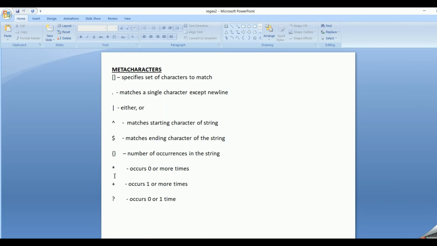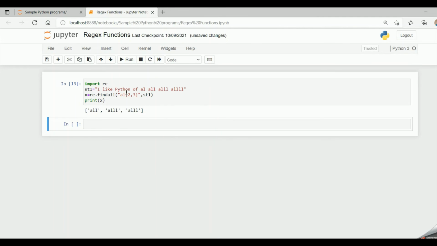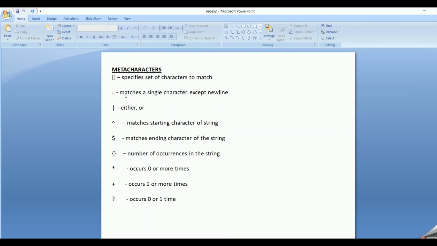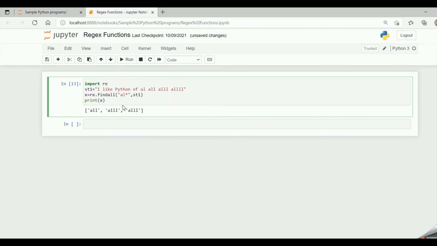And now when I go to the star symbol, it occurs 0 or more times. So let me remove the curly braces and give a star. Star means it occurs 0 or more times. Here L and star means L can occur 0 times or more than 0 times. So what are the possibilities?